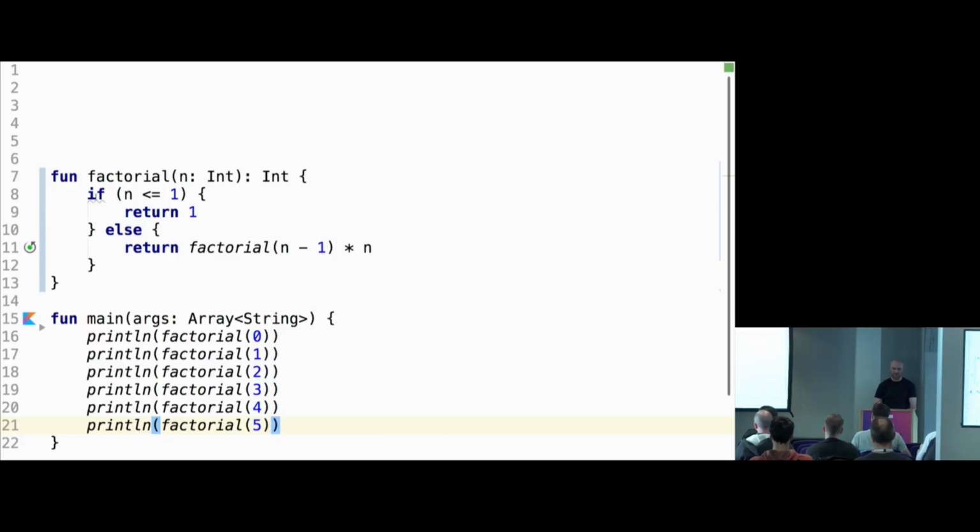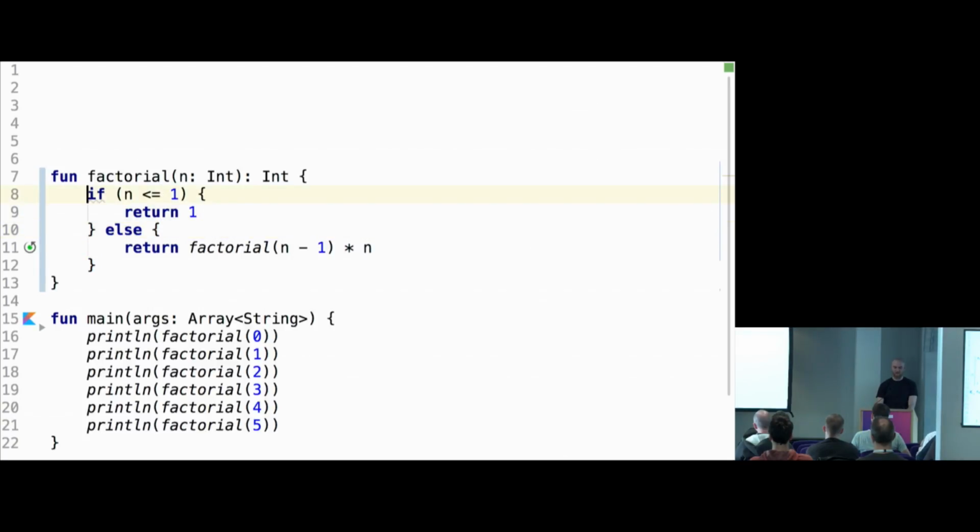Then the implementation of factorial is this naive recursive implementation. So again, fun is keyword, factorial is the name, n is an argument, has type int, the whole function returns type int. So if n is less or equal than 1, then we return 1. Otherwise, we call factorial for n minus 1 and multiply by n. So it all expands to this formula which I showed in Wikipedia.